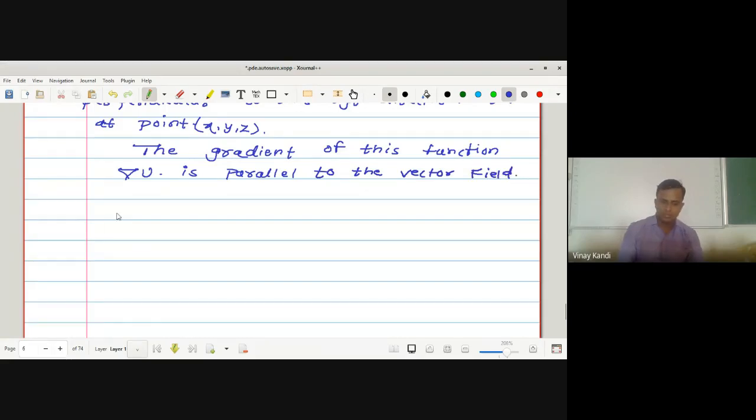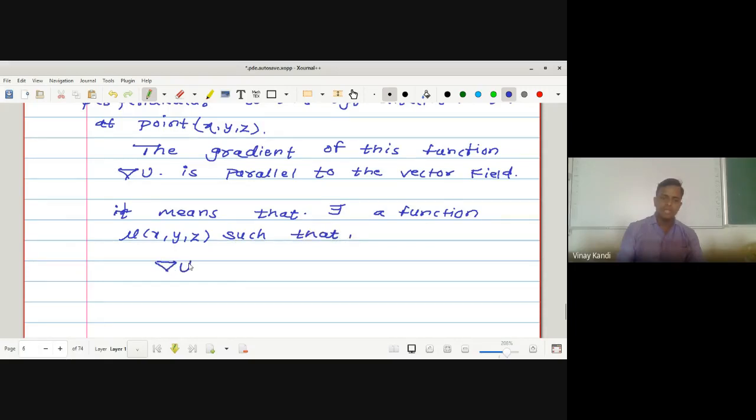It means that there exists a function, say mu of x, y, z, such that del u is equal to mu of x, y, z into E. What is the gradient of this function?